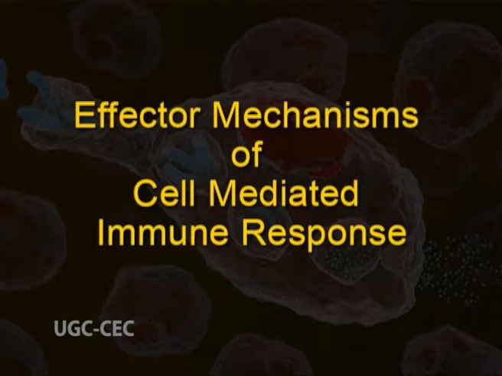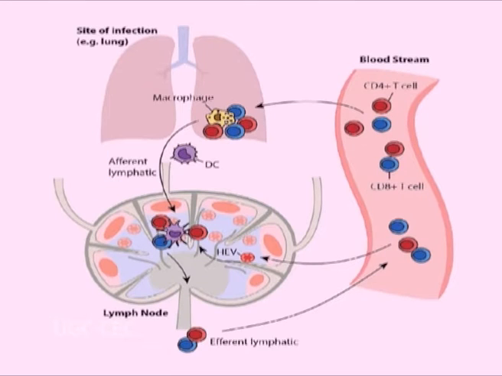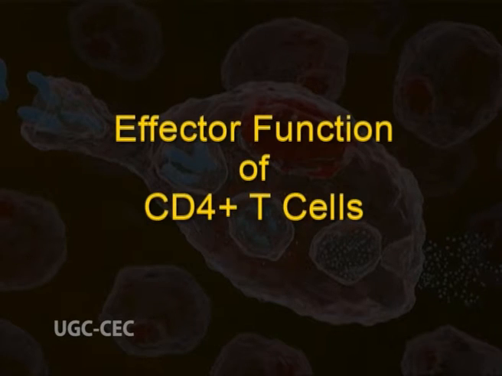Effector mechanisms of cell-mediated immune response. T cells that recognize antigens in extravascular tissues are retained at these sites by integrin-mediated adhesion to the extracellular matrix. These antigen-specific T cells perform their effector function of eliminating the infection, whereas the T cells that do not meet the antigen return via lymphatic vessels to the circulation. Effector function of CD4 positive T cells.